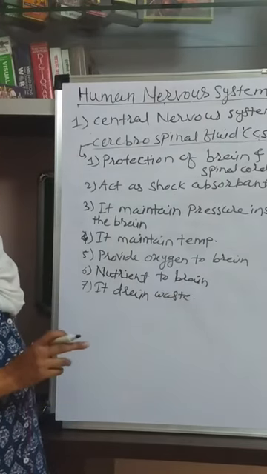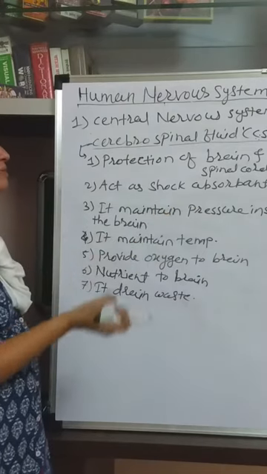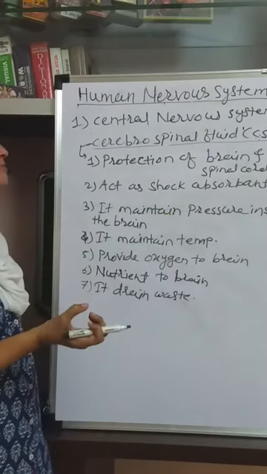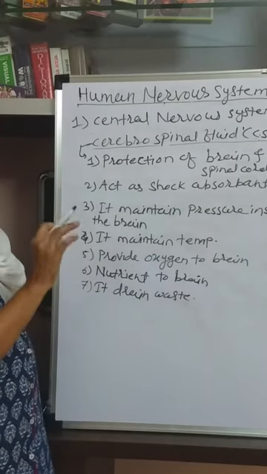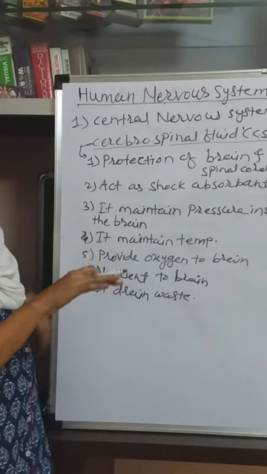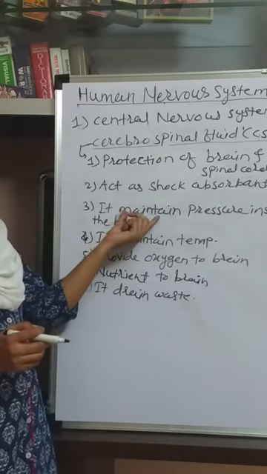So the main function of the cerebrospinal fluid is that it acts as a shock absorbent. It maintains the pressure around or inside the brain, and pressure is maintained in the brain due to this cerebrospinal fluid.